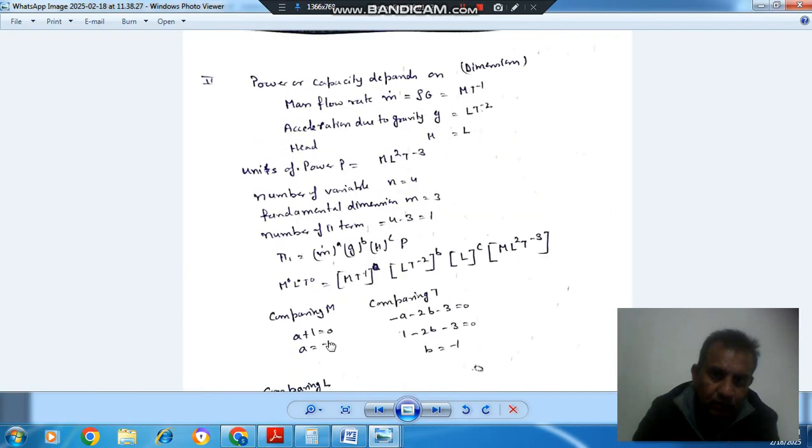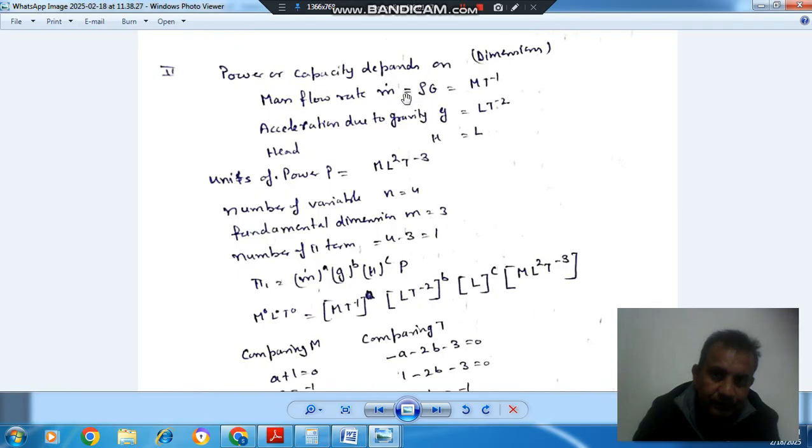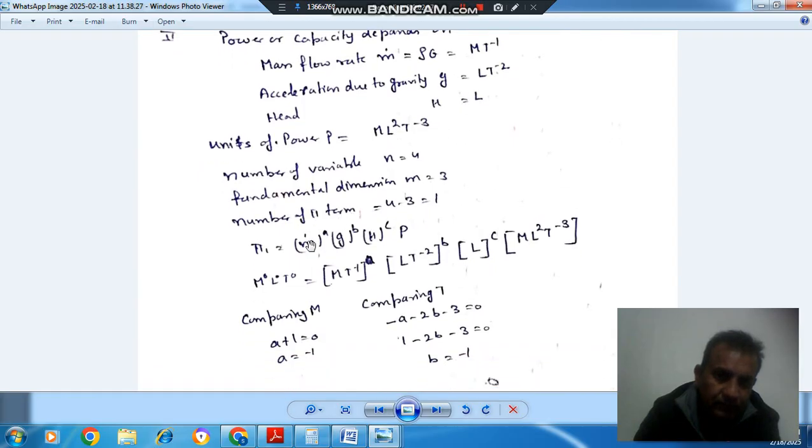The second is for power or capacity. It depends upon mass flow rate, that is m dot, MT^-1, acceleration due to gravity, that is LT^-2, head L, and the units of power are ML^2T^-3. So these are the 4 variables and the fundamental dimensions are M, L and T, 3. The number of pi terms is 1. So for pi 1, m dot, G, H are repeating variables.